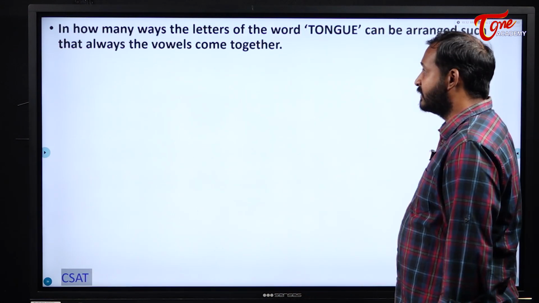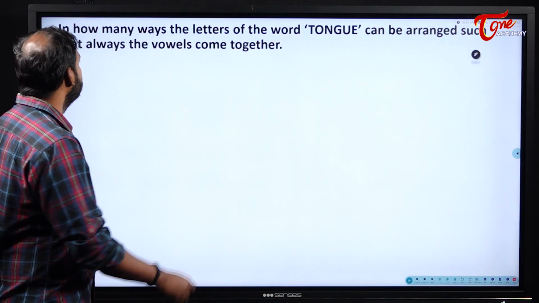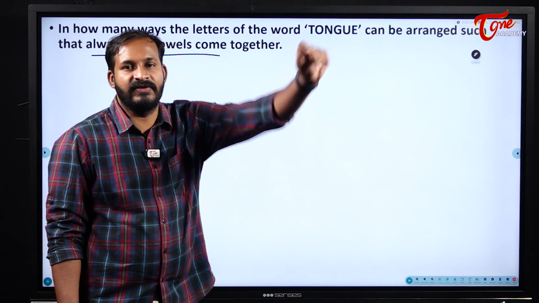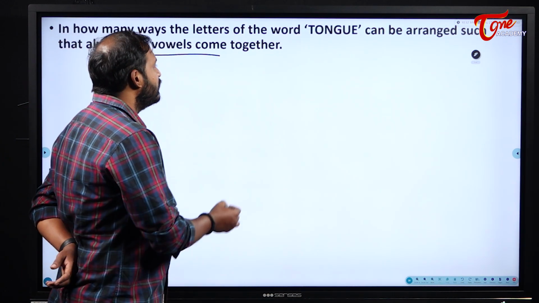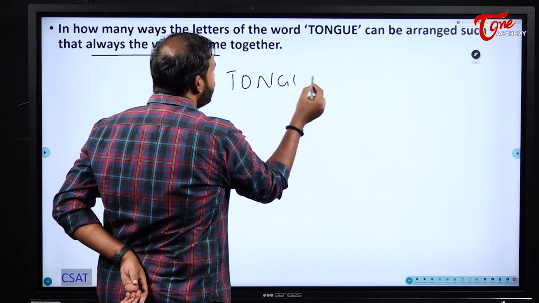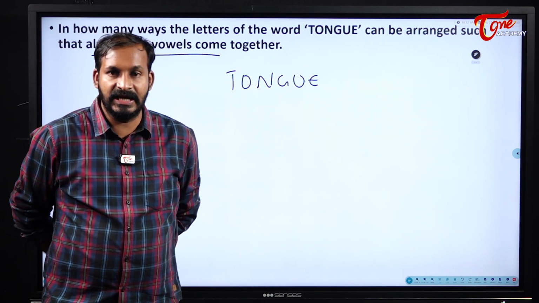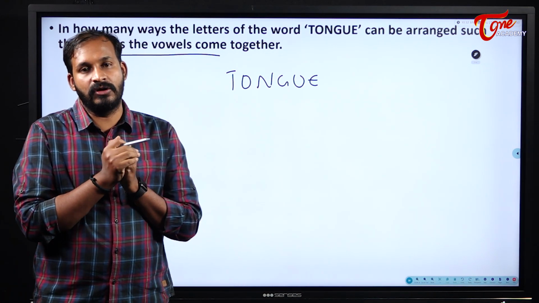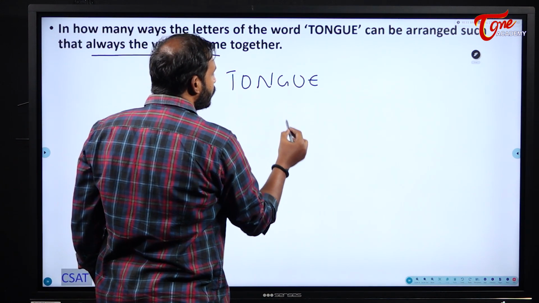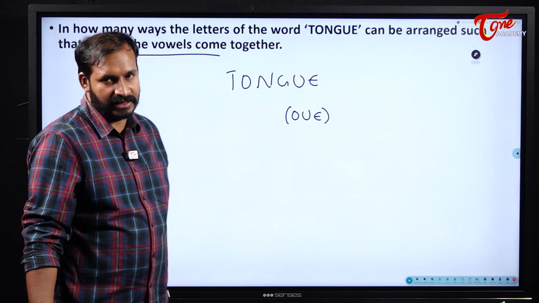Okay. Next one. In how many ways can the letters of the word tongue be arranged such that the vowels always come together? This is a different question for us. Now see here, there is a word tongue. We should arrange the letters of the word tongue such that my vowels always come together. First of all, what are the vowels in tongue? O, U, E are the vowels.